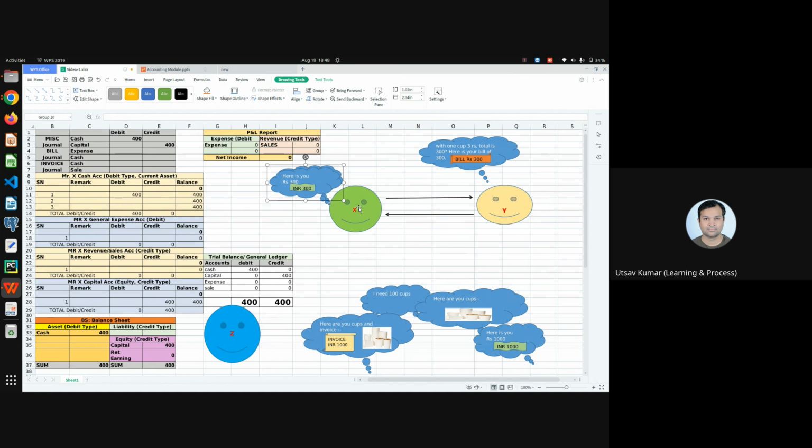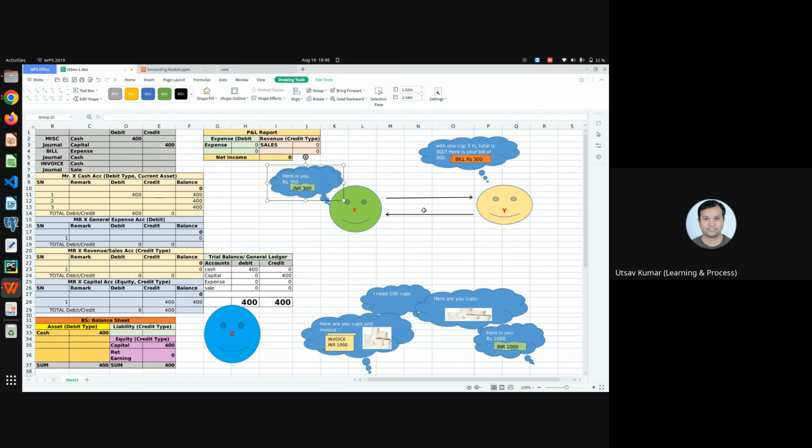Because of that, Mr. X paid 300 rupees to Mr. Y. So the bill is the reference, and it is our source document. Because of that, we'll make an entry in the bill journal. Okay, this is clear.